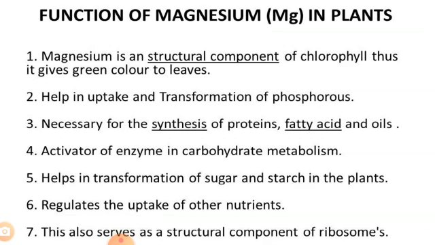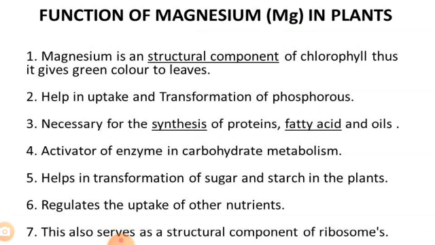Magnesium aids in the uptake of phosphorus and regulates uptake of other nutrients. Magnesium also activates the formation of polypeptide chains from amino acids and is necessary for synthesis of proteins, fatty acids and oils.